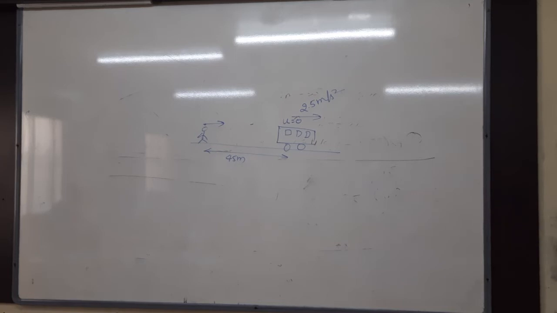225 comes. V is equals to 15. 15. This is the final velocity, no?